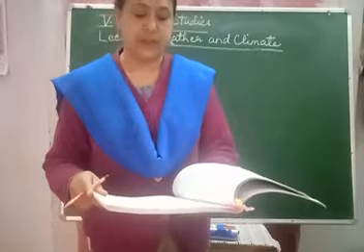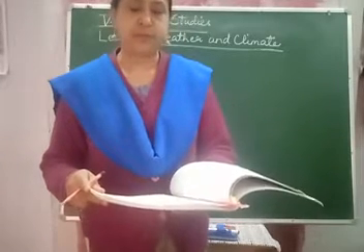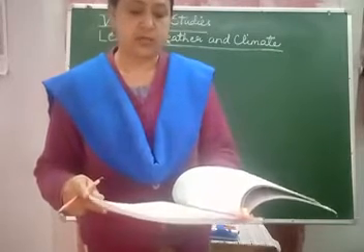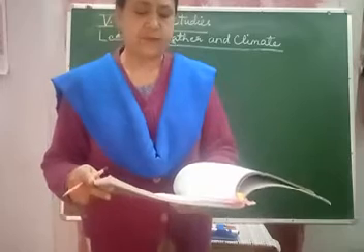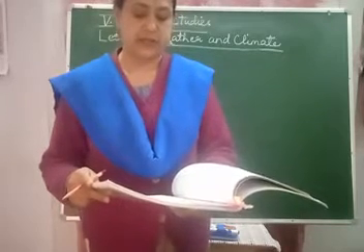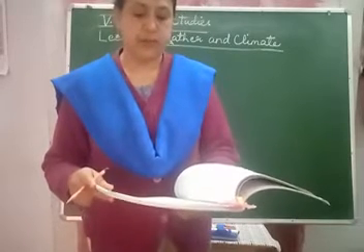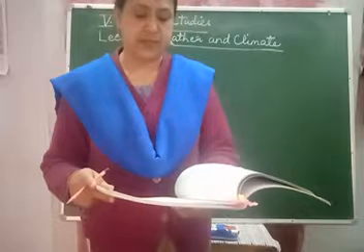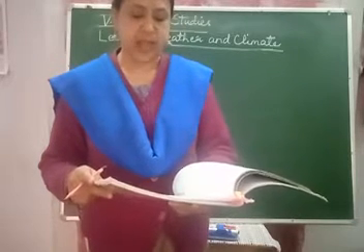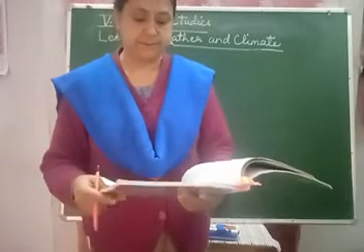Weather and climate. Many times the terms weather and climate are used interchangeably, but the fact is that these two are not the same. Weather is the condition of the atmosphere at a given time and place. It may not remain constant even for a single day. That is why we often describe weather as sunny, warm, cloudy, rainy, or cold. The basic factors that determine weather are temperature of air, precipitation, atmospheric pressure, cloudiness, wind, and humidity.